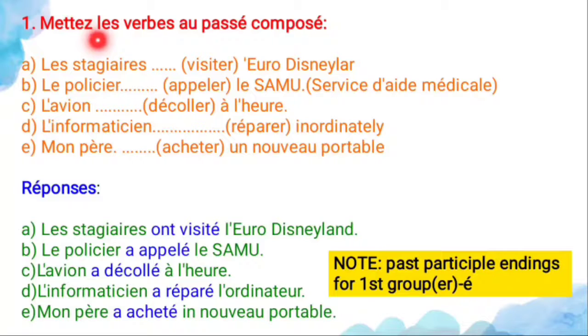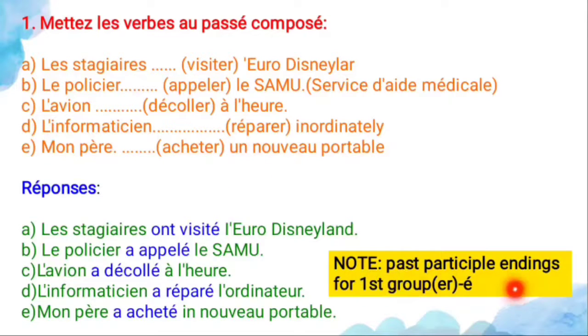First one, mettez les verbes au passé composé. It means put the verbs in the compound past. Before that, you have to know the meaning of the verbs. First one is visiter, to visit, appeler, to call, décoller, to take off, réparer, to repair, acheter, to buy. So all the verbs end with what? Er only. So what is the past participle ending for the er group?